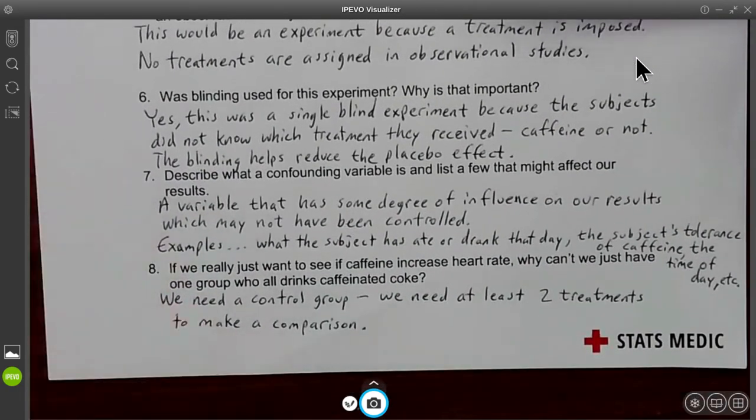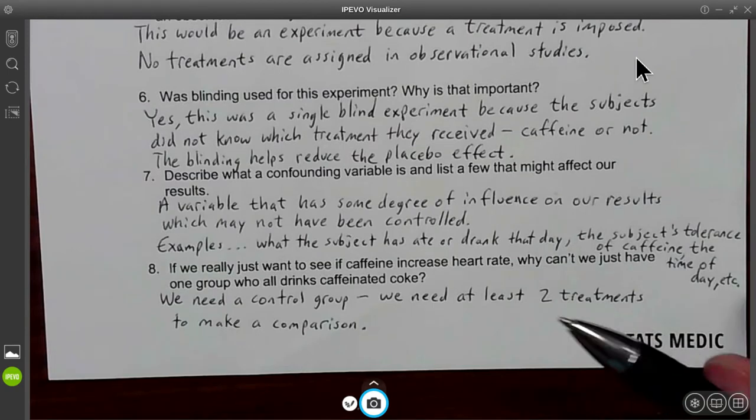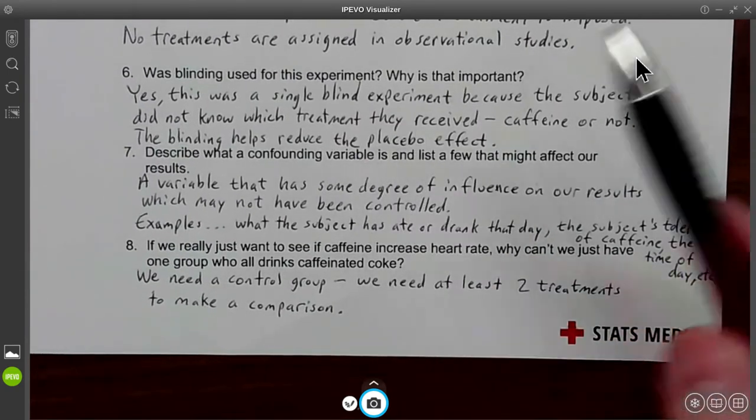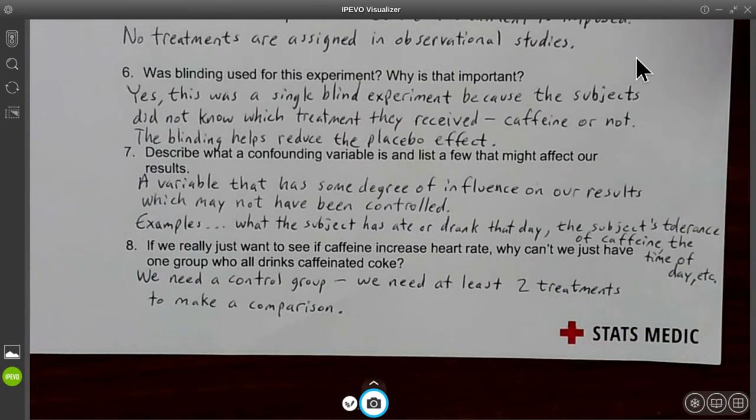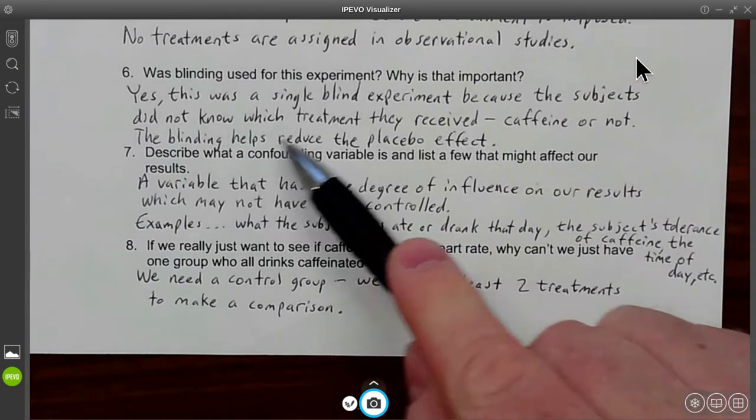Number 6, was blinding used in the experiment? Yeah, absolutely it was. She didn't tell you what kind of drink you're going to have. You might have the caffeine, you might have the non-caffeine, but the reason why we use blinding is to reduce the placebo effect.